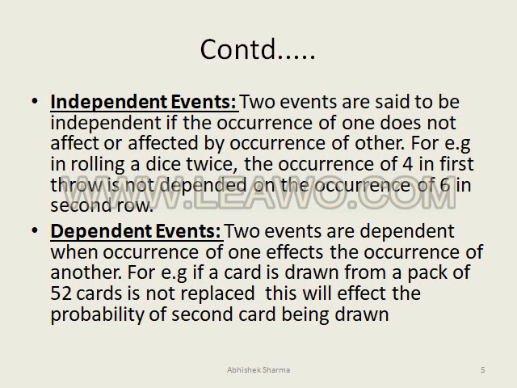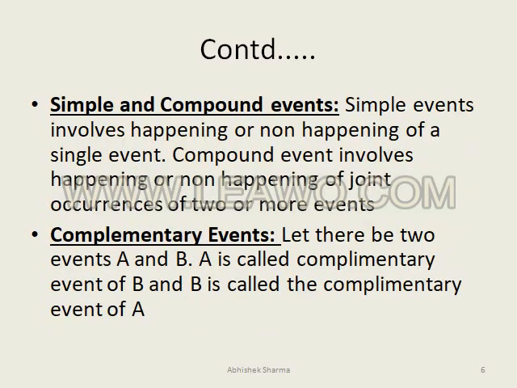Next is dependent events. Dependent events are events which depend on each other. The occurrence of one affects the occurrence of another. For example, if a card is drawn from a pack of 52 cards without replacement, this will affect the probability of the second card being drawn. So these are the dependent events.